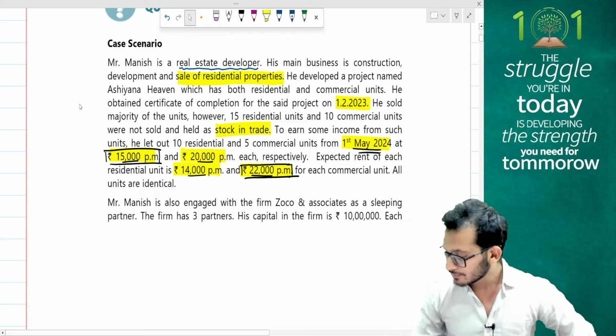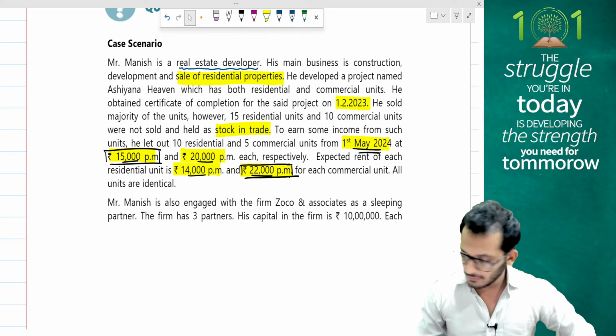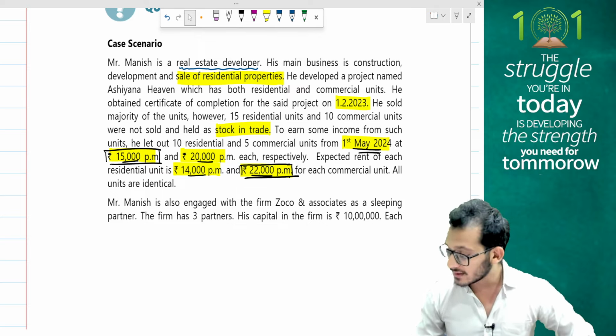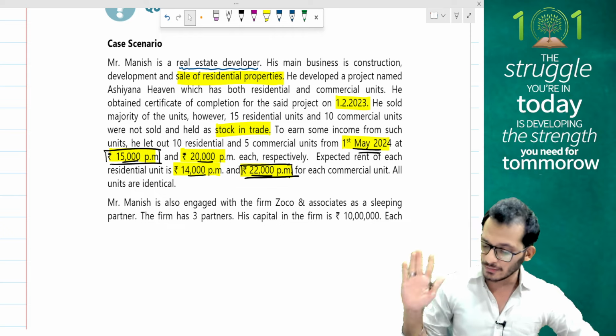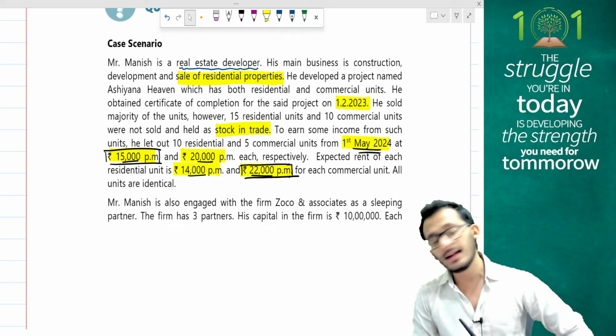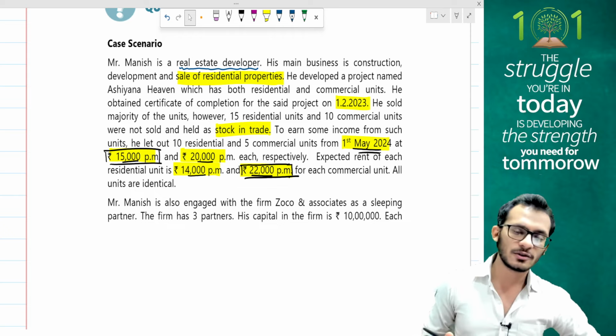Let's look at this. What is going to happen? I have 15,000 rupees into how many properties are there? There are 10 residential properties, but these properties are going to be let out only for the period from 1st May, which means they're only going to be let out for 11 months. That becomes 16,50,000. But I am under income from house property, people.